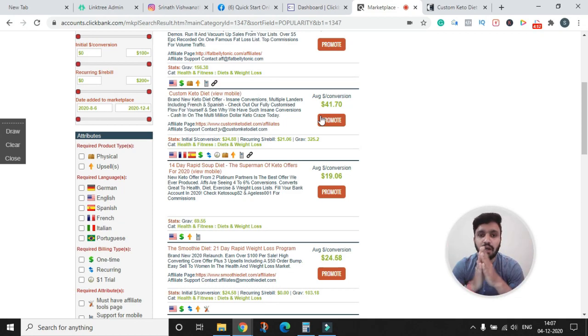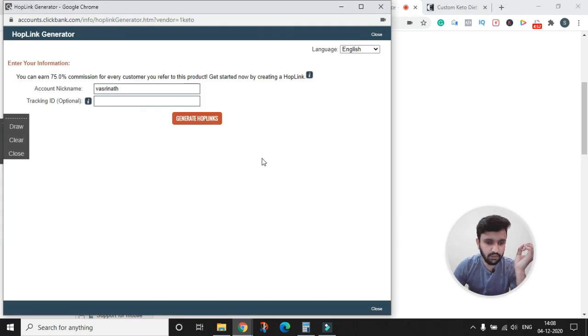Now, how to promote this product, how to get our link? All you need to do is just click the promote button here. Let me show you. Here you can create your own link. They are asking for some account details. When you have created your own account, you can find these details. Just fill this in and click on generate hop links.